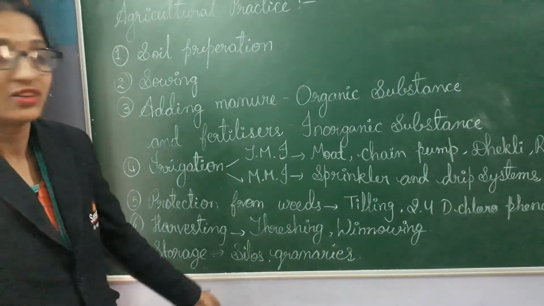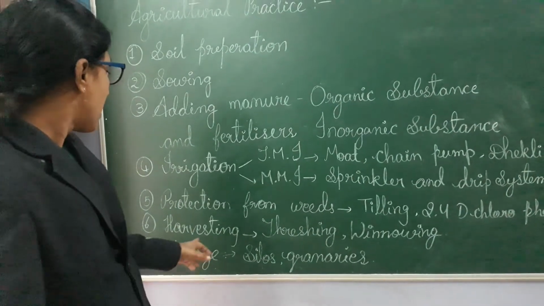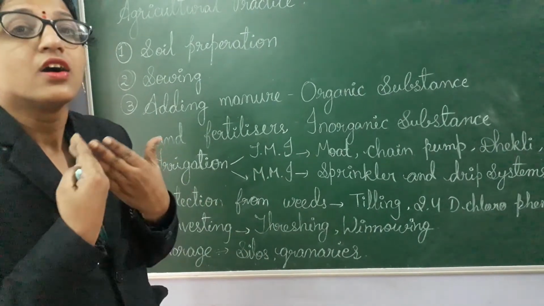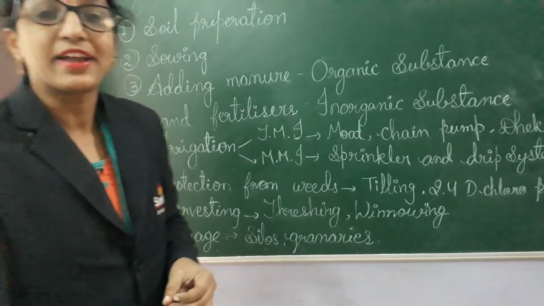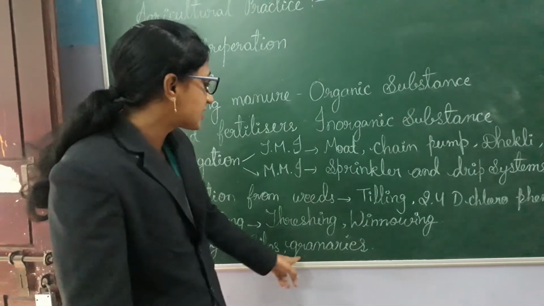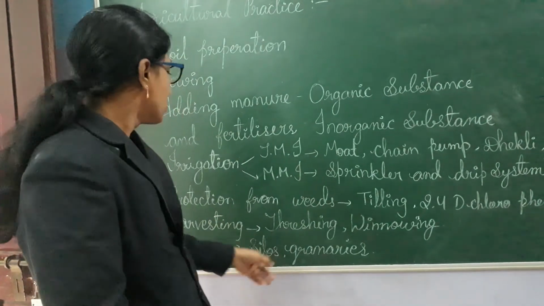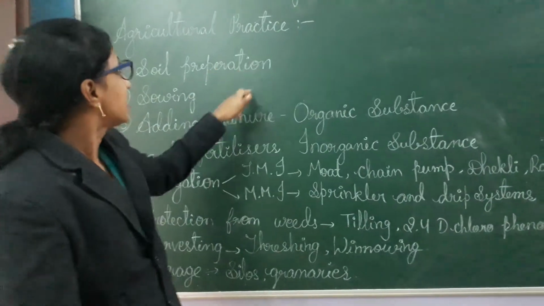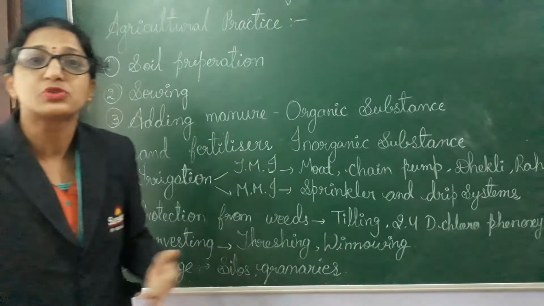Next, storage. After harvesting, after bringing the crop to the home, storage is very important. They have to store the food for the future. They have to save it. They have to protect it from microbes, from moths, and from rodents. Here silos and granaries are the big tanks where farmers store the grains. These are the agriculture practices by which people get better yield.